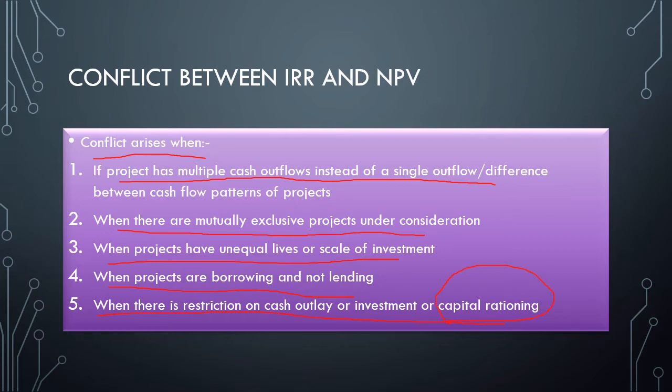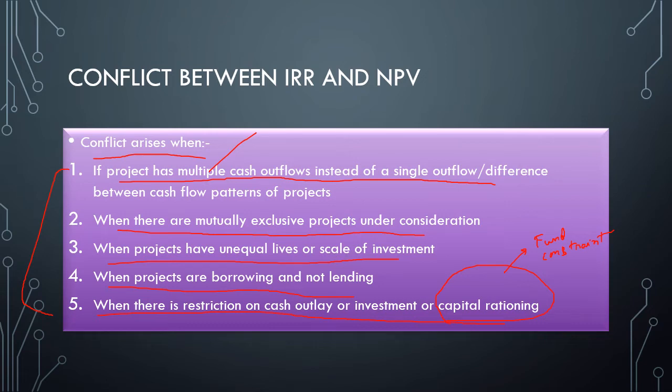Capital rationing means when there is a fund constraint. So these are the situations when conflict arises between IRR and NPV, and these are the reasons for those conflicts. Just go through them. You just need to know the reasons behind the conflicts between IRR and NPV. That is: multiple cash outflows, mutually exclusive projects under consideration, projects with unequal lives, projects that are borrowing and not lending, and capital rationing, that is, a funds constraint.